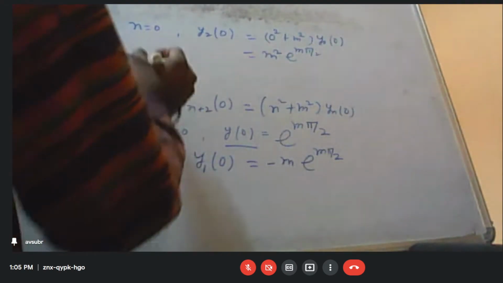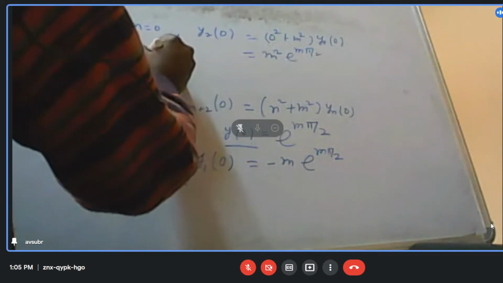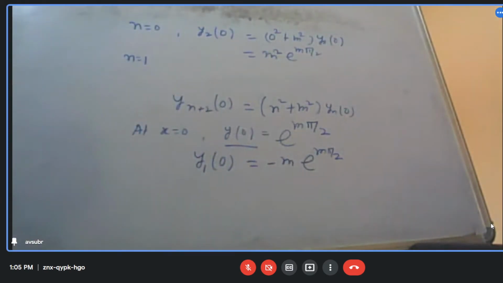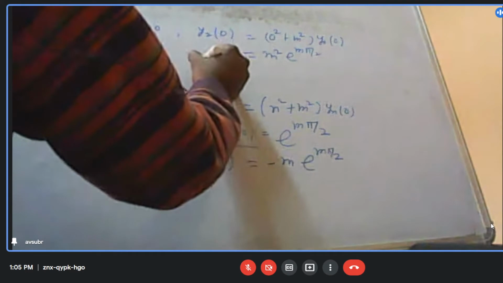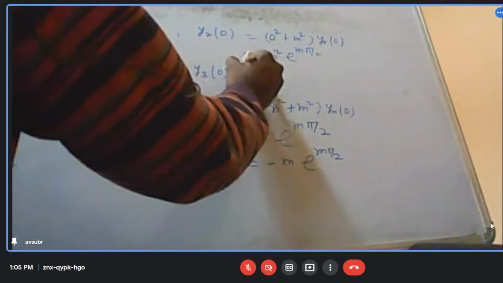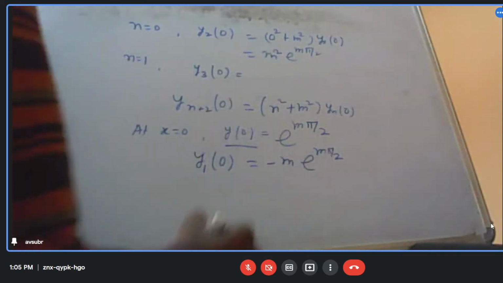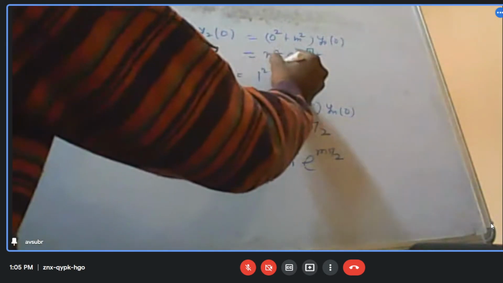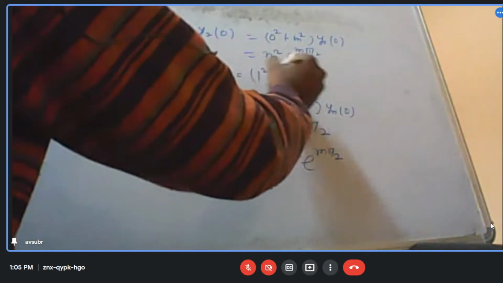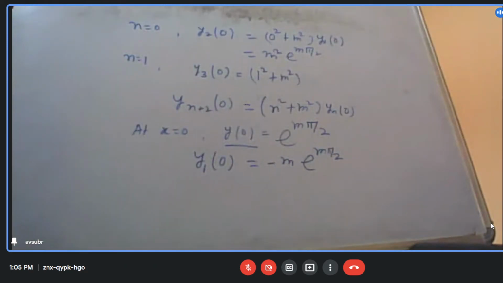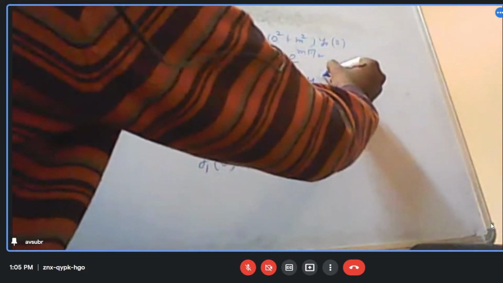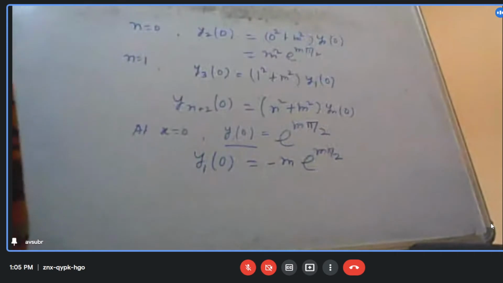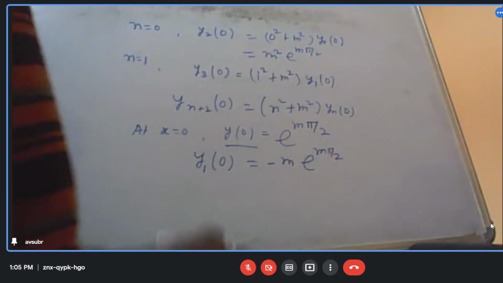Then n is equal to 1. Let us put it. What will we get? We will get y3 at x equal to 0. What will be y3 at x equal to 0? It is (1 square plus m square) into y1 at x equal to 0.